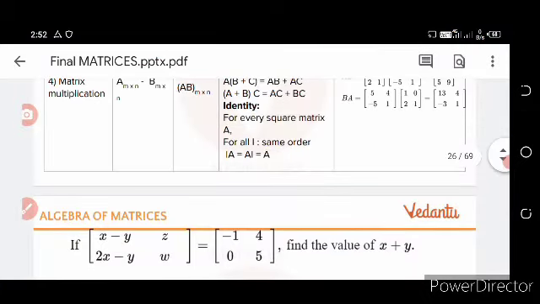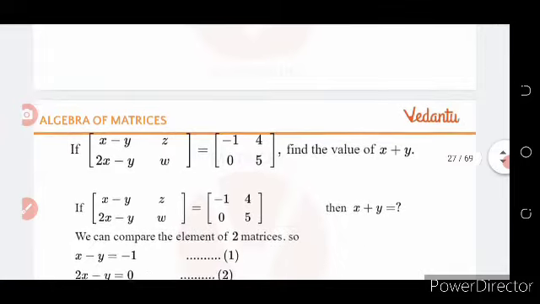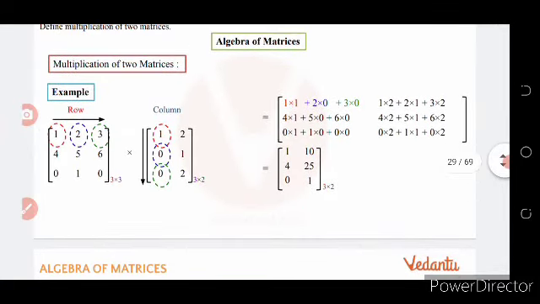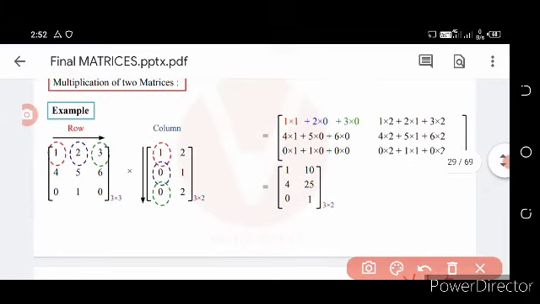Then come to algebra of matrices, that is multiplication of two matrices. What is the condition for multiplication?